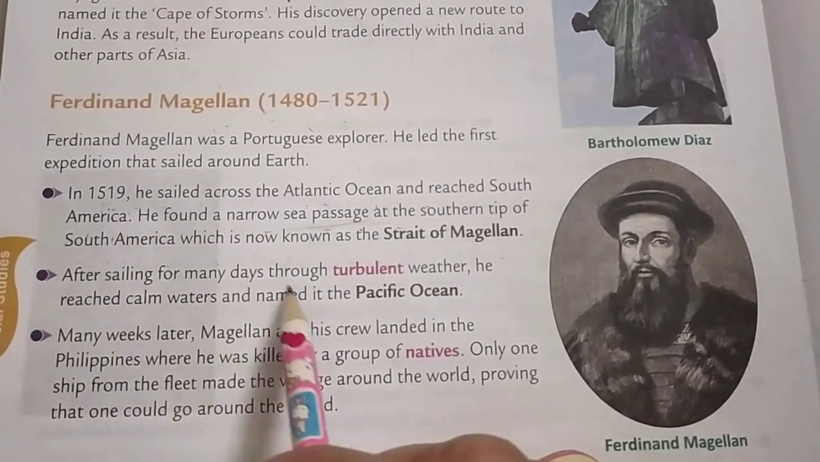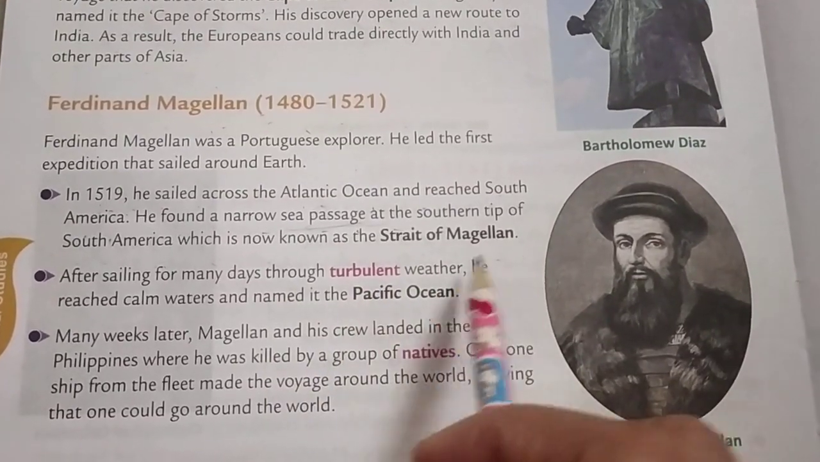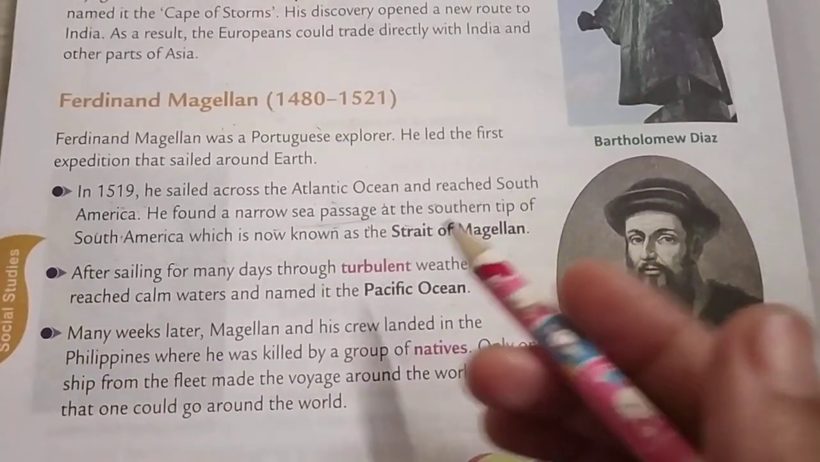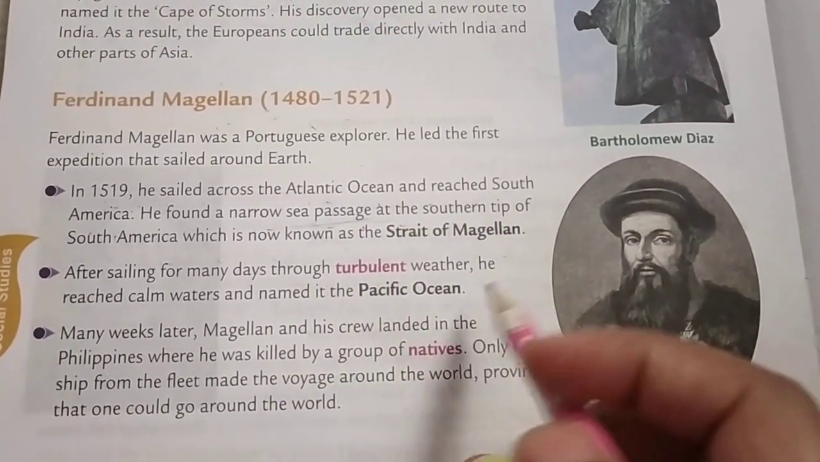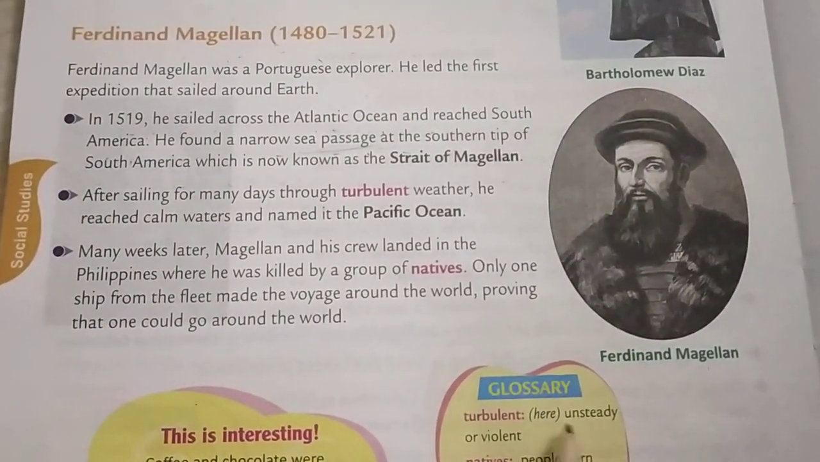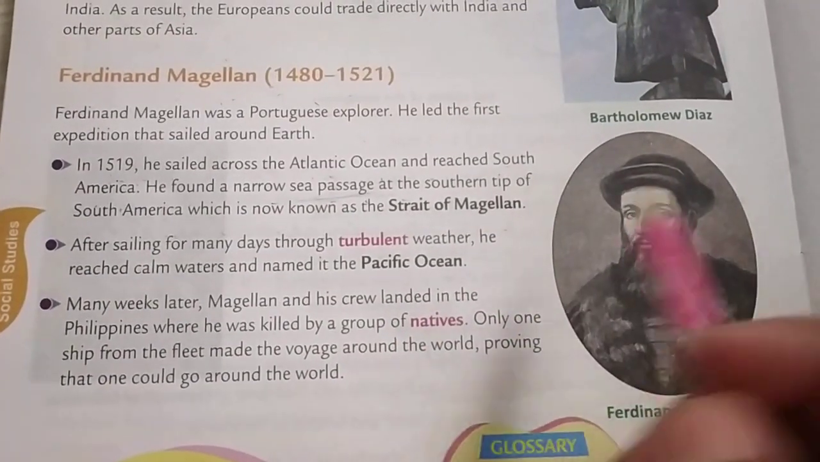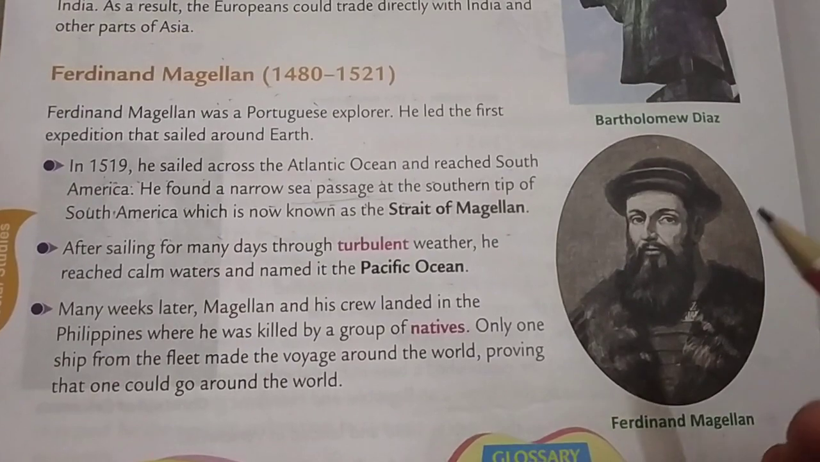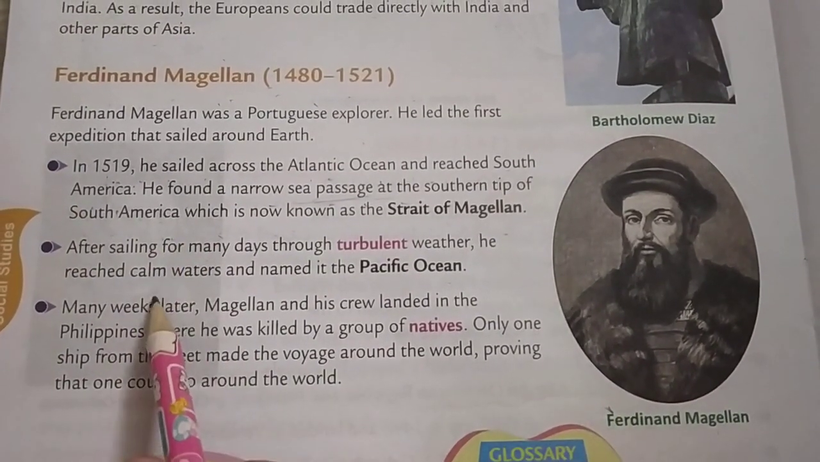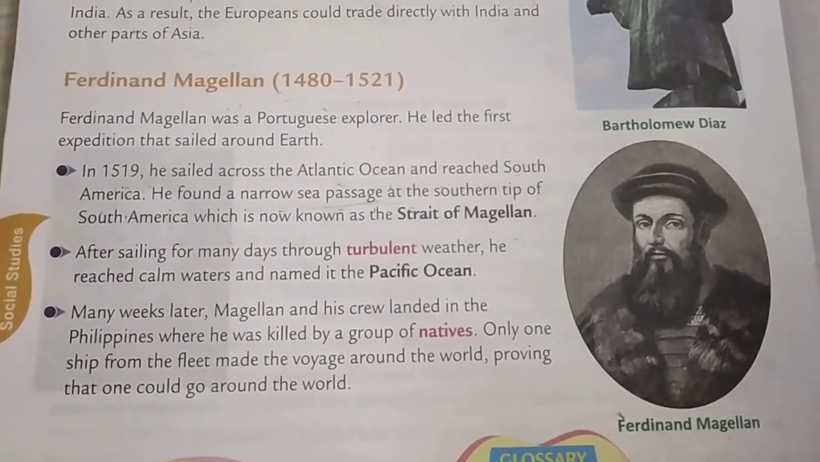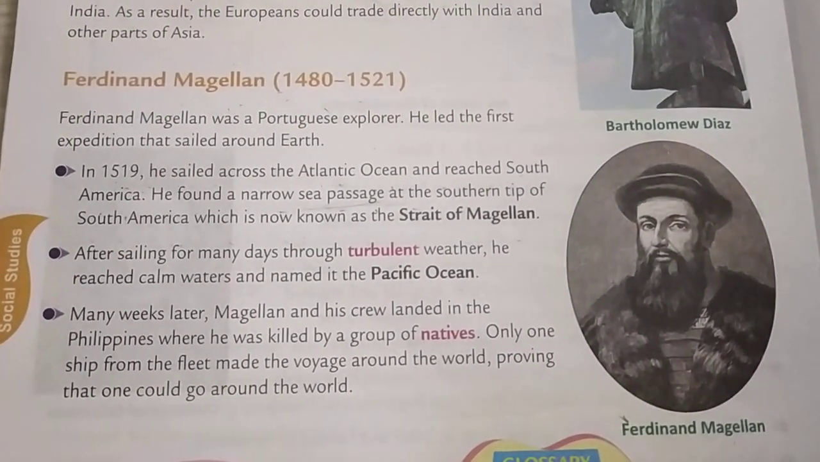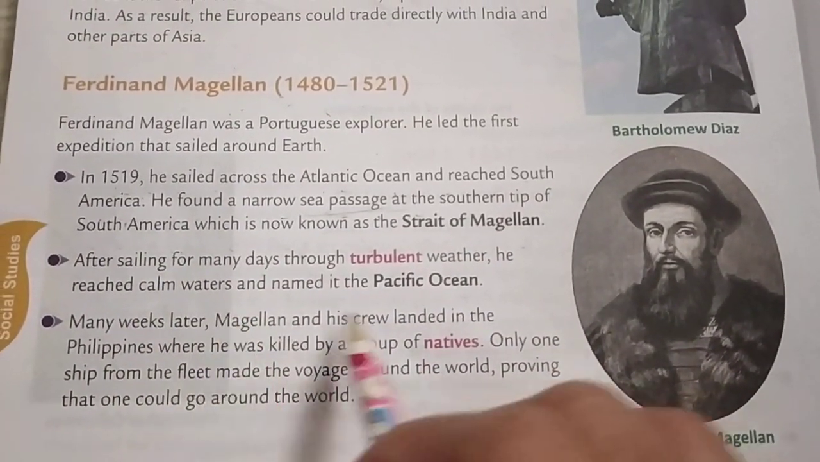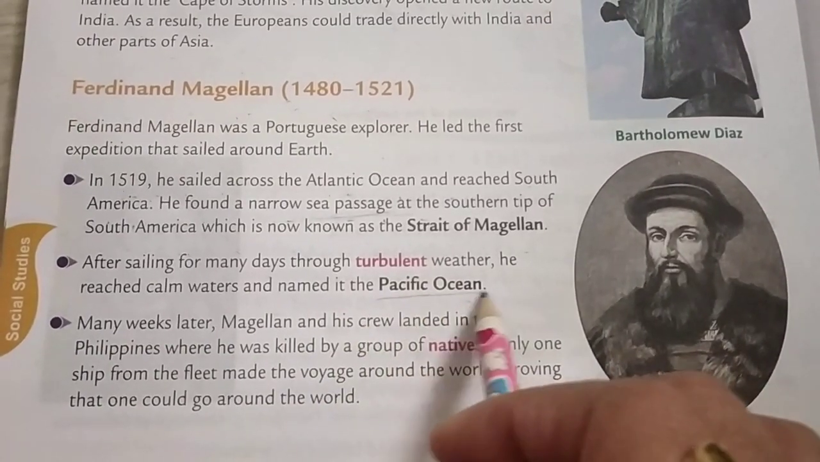After sailing for many days through turbulent weather, he reached calm waters and named it the Pacific Ocean. And after sailing for many days, the weather was very unsteady and violent. मतलब खराब वेदर था और वो सिर्फ सेल कर रहे थे, ओशन सीज में सेल कर रहे थे. And after some days, Ferdinand Magellan reached another sea, and that sea's water is very calm. That's why he named that ocean the Pacific Ocean.